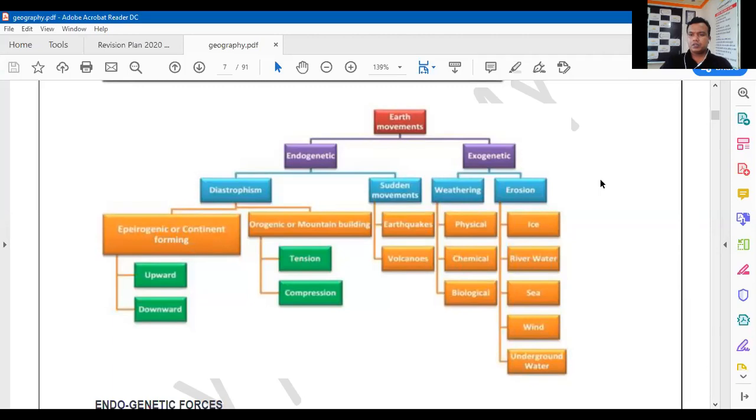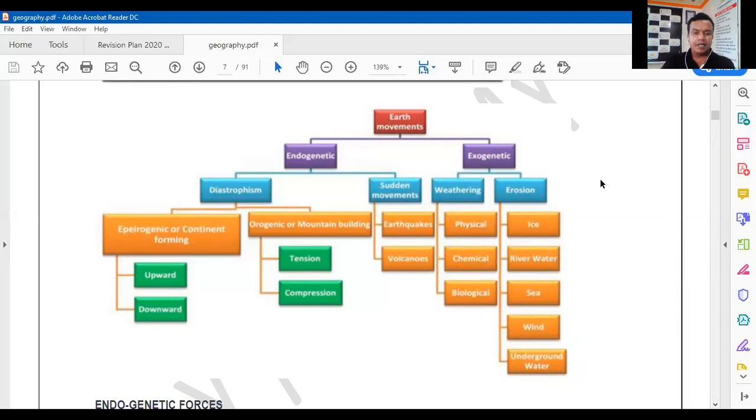Okay, so we have started. We have discussed in the last class about the continental drift theory and about the plate tectonics theory. In today's class, we will be discussing the various types of earth movements, right? So as we have seen, there are two types of earth movement, movement on the surface of the earth, and due to that movement, various types of landforms are formed on the surface of the earth, right? So these earth movements are classified into two types.